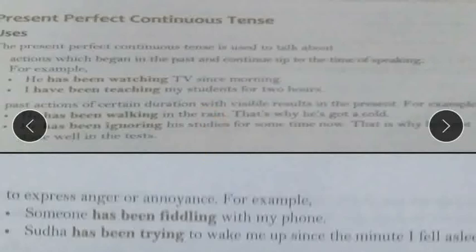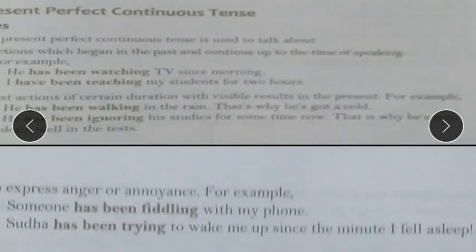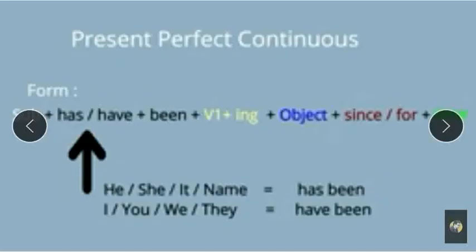Next is to express anger or annoyance. For example, someone has been fiddling with my phone. So here has been fiddling is expressing the anger. So here we used has been fiddling, which are the words used in present perfect continuous tense. Sudha has been trying to wake me up since the minute I fell asleep. So here has been trying is the words used in present perfect continuous tense and the rule is to express anger or annoyance.